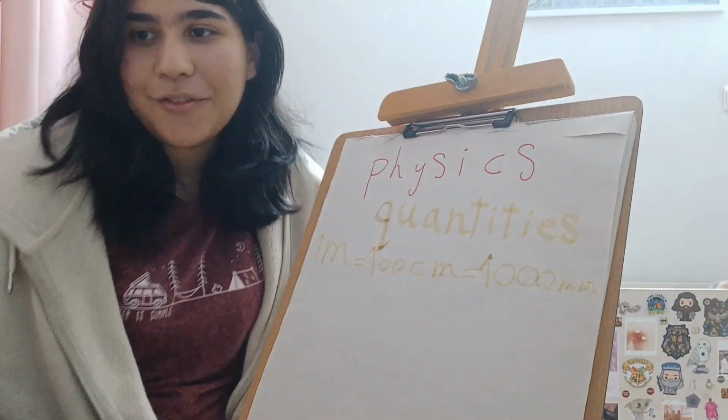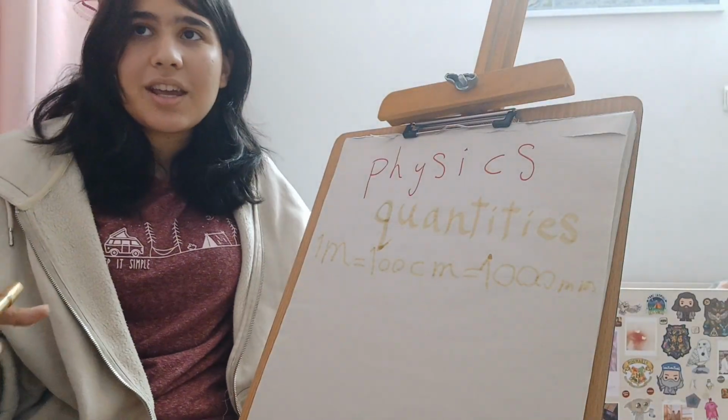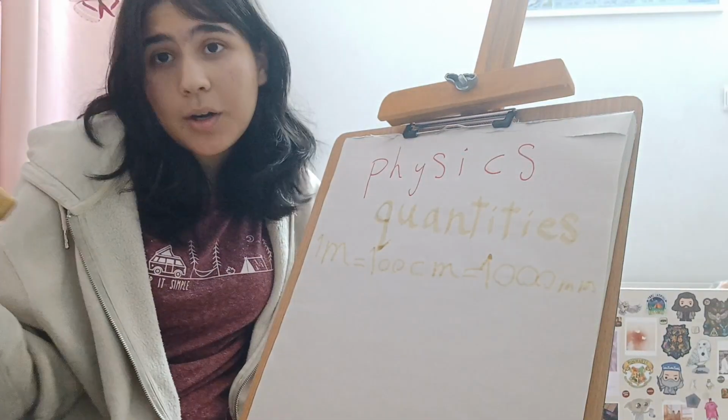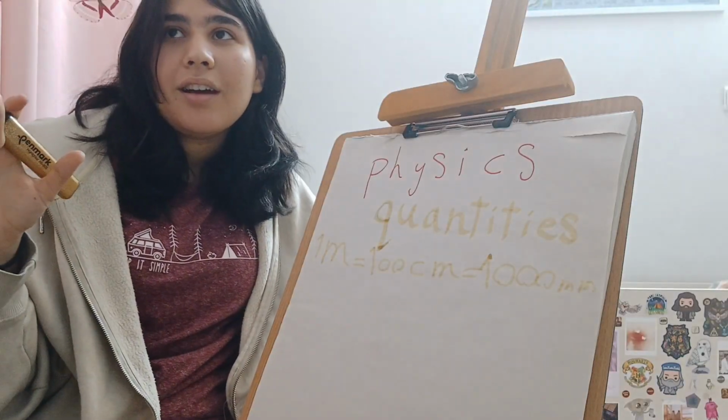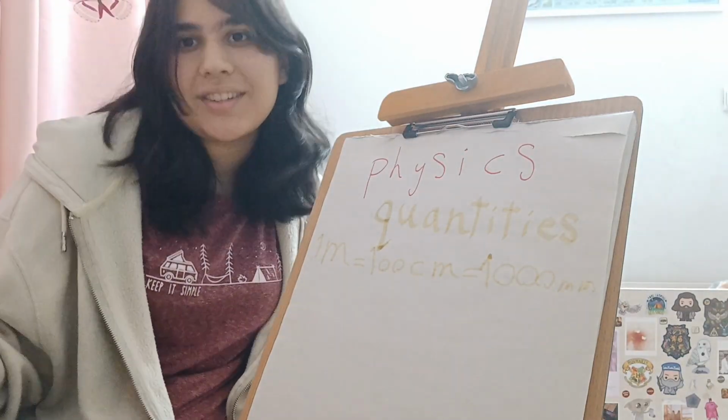And this is length. We can use it a lot. We can say how tall we are, we can say how high is a tower, we can say how deep is a swimming pool, or different cool things.